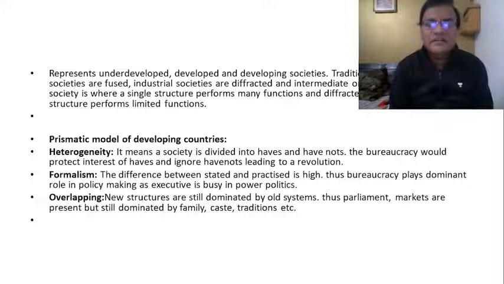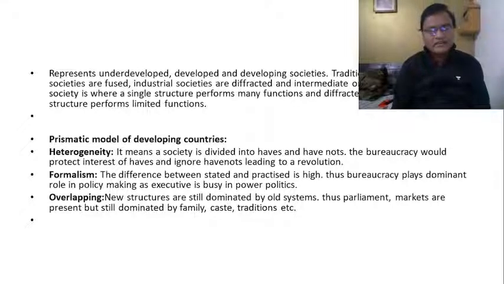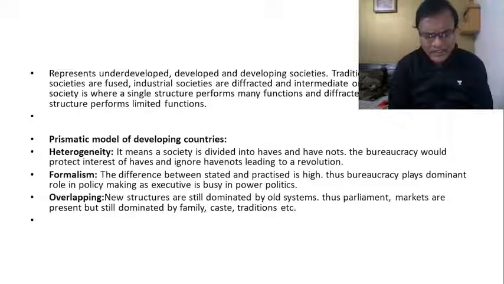Second one is formalism. Formalism is the difference between what is stated and what is practiced. For example, formalism is the difference between what is ideal and what is real, what is value and what is fact, what it should be and what it is. And you can see that in a prismatic society, this formalism is there everywhere. Formalism is there in the functioning of bureaucracy, political executive, the society, family, people, culture, everywhere you find only formalism. What we say is different from what we do.